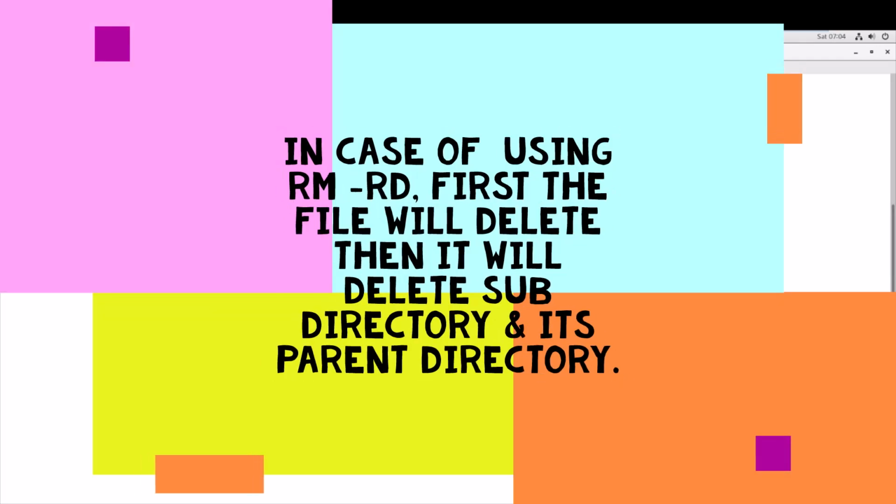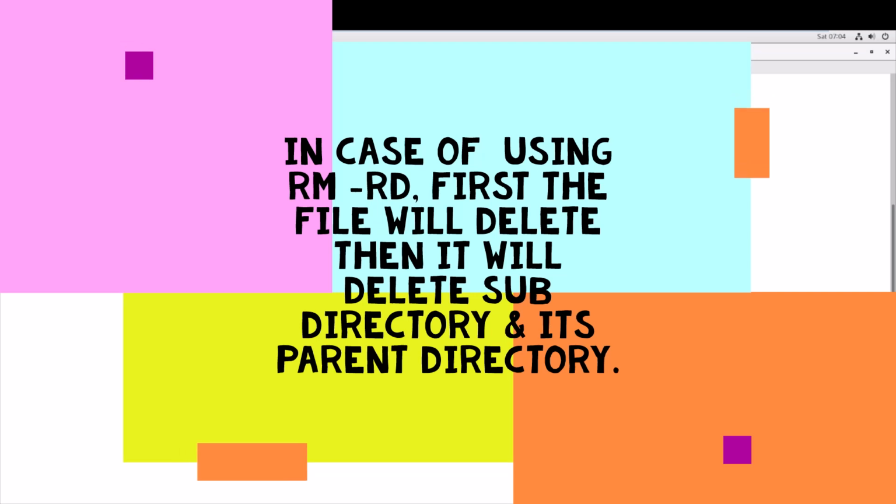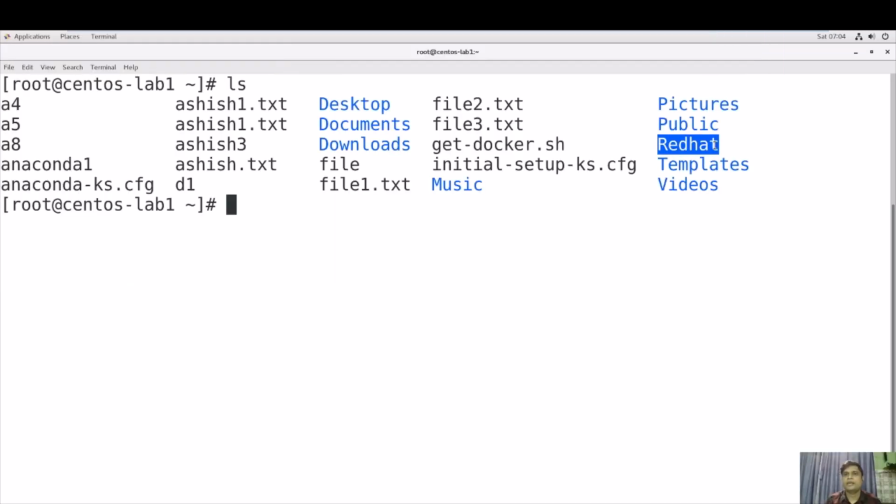Friends, if you want to delete this red hat directory, which has a subdirectory and a lot of files, and you do not want your Linux server to ask you for any notification and warning to delete this subdirectory and files, and you want to delete them automatically or forcefully, you can use this command, rm -rf. This command will delete your directory recursively and forcefully, and you can type the directory name.